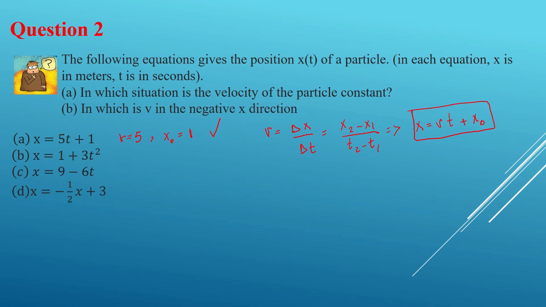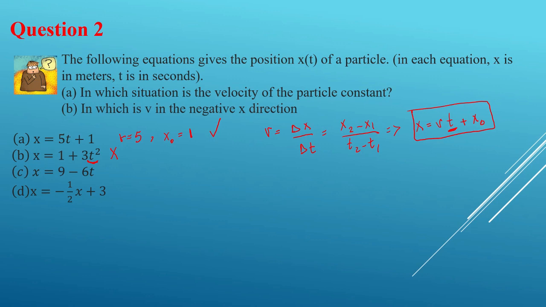How about B? If I look at this equation and compare it with the standard one, this t right here has a square. However, in the standard one, I don't have a squared t. It just has a linear relation with the displacement, okay? So that's not the right answer.